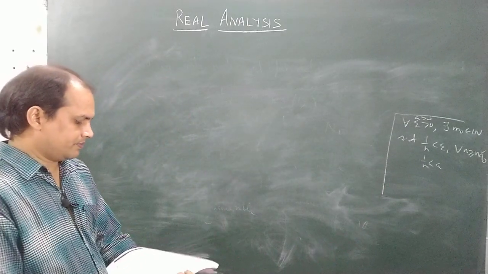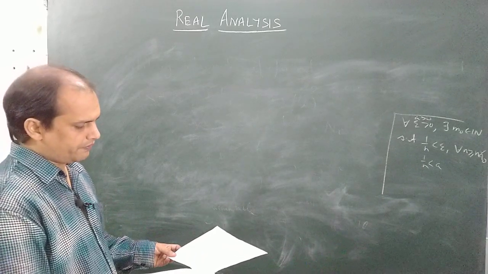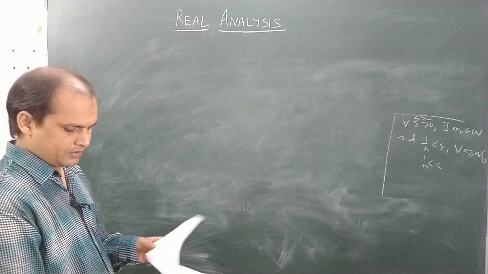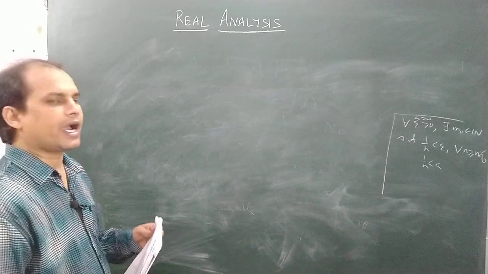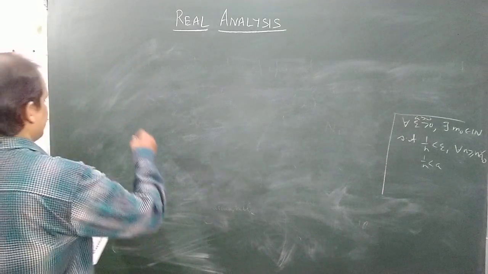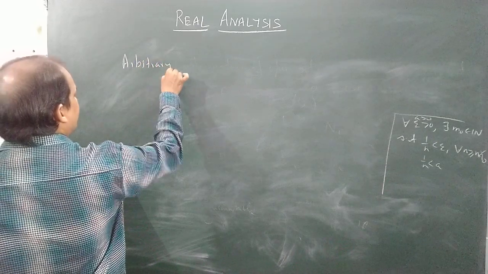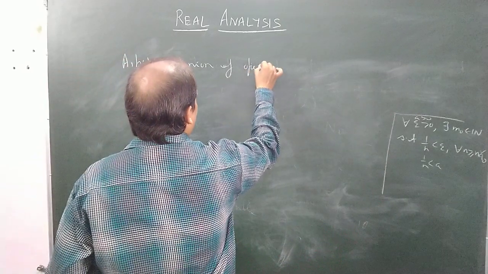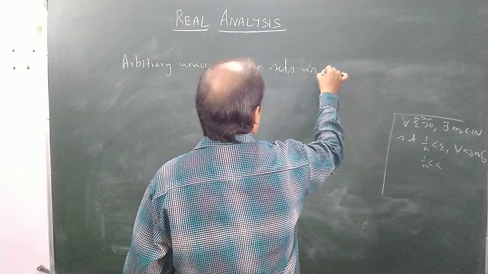Now there are several ways you will find in different books to prove that an arbitrary union of open sets is open. But here I am going to just give you an idea how to show that an arbitrary union of open sets is open. So the statement is that an arbitrary union of open sets is an open set.